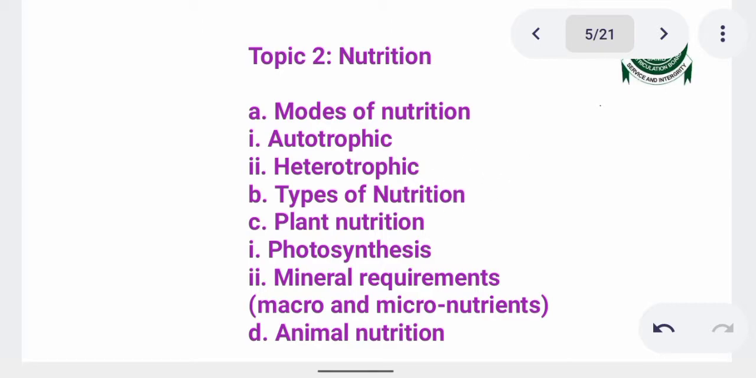When talking about herbivorous animals, they are the animals that feed on grasses. Then carnivores are the ones that feed on flesh. Omnivores feed on both flesh and grass. Then scavengers are the ones that feed on decayed animals or something like that. Then here we talk of types of nutrition. Plant nutrition is the one I've explained so far, so everything here has been explained.